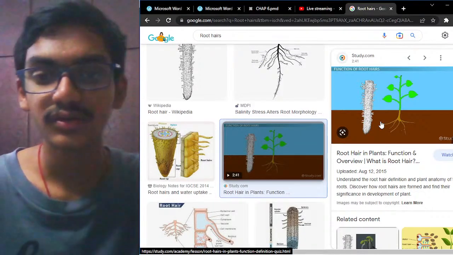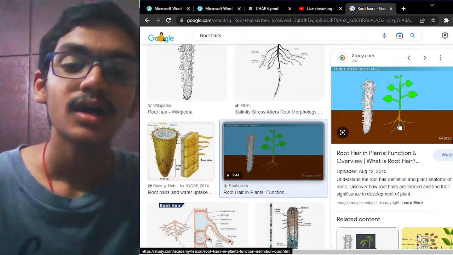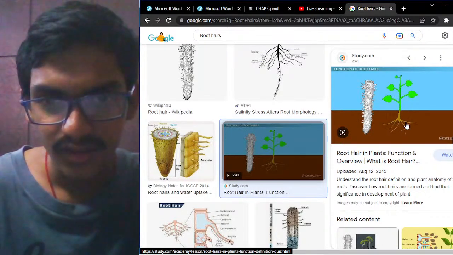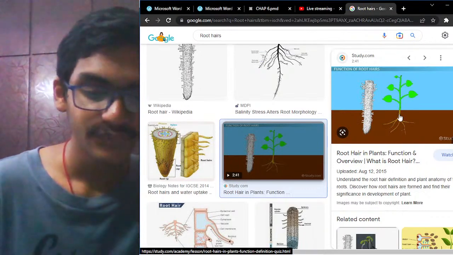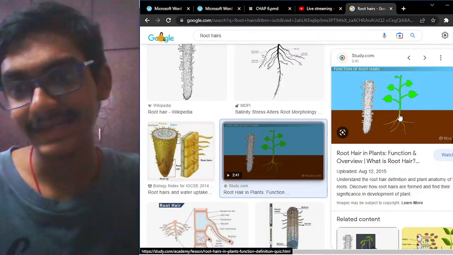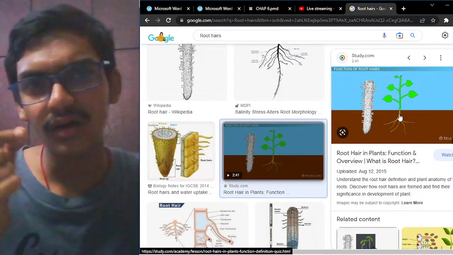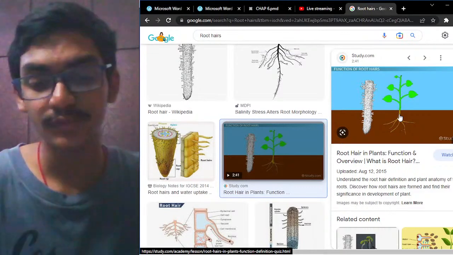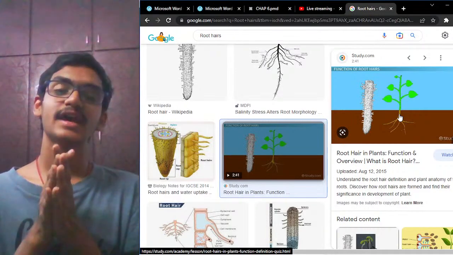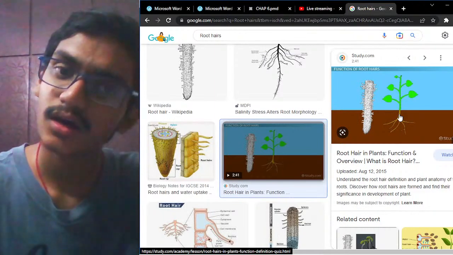These are called secondary roots, and the primary roots are here. This is the primary root. Root hairs are very small. Here you can see the root hairs, and after that the secondary roots, and this will go to the primary roots. And in the stem, sometimes with the help of the lenticels. Lenticels are small holes or pores present, wherein the respiration process will take place. Whereas in herbaceous plants, the stem is also green in color.